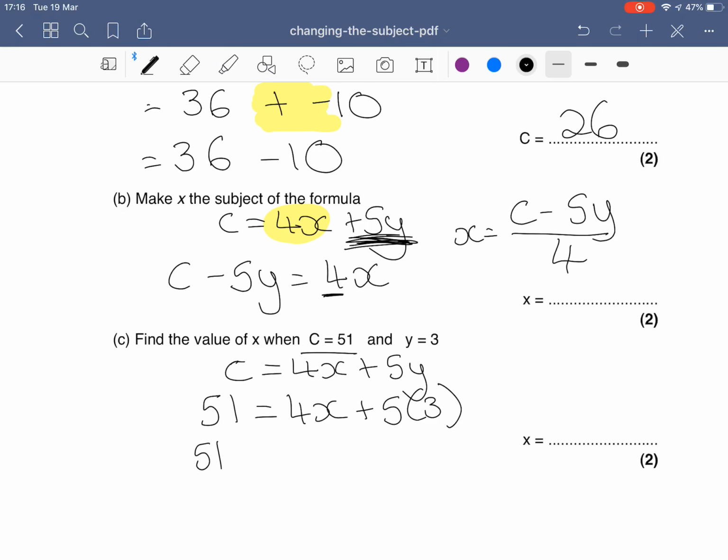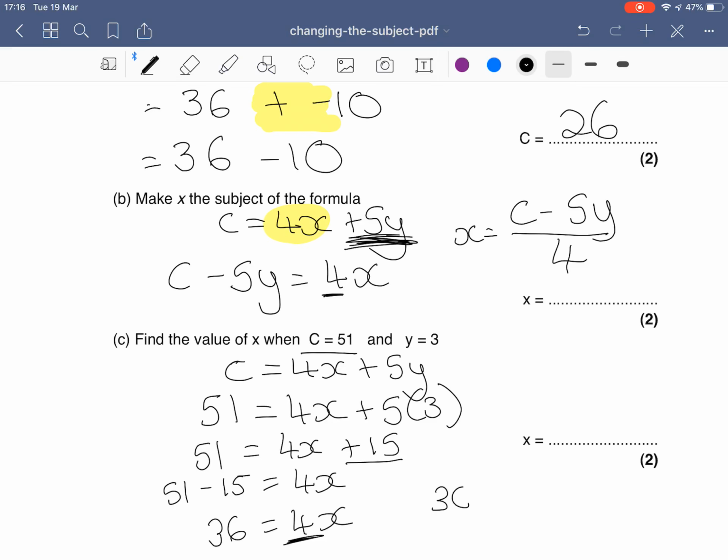So I know 51 is 4x plus 5 3s are 15. I want to get rid of the 15, so I'm going to do 51 take away 15 equals 4x. 51 take away 15 is 36. So I've got 36 is 4x, just need to divide by 4 now. So 36 divided by 4 is x, and I know 36 divided by 4 is 9, so I know x equals 9.